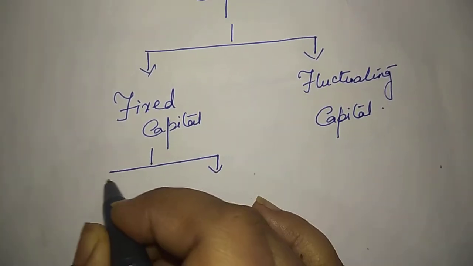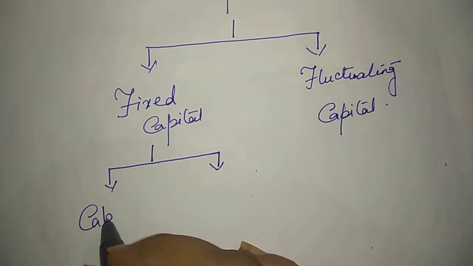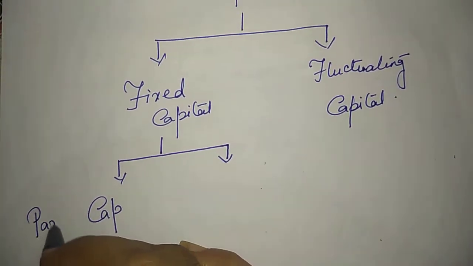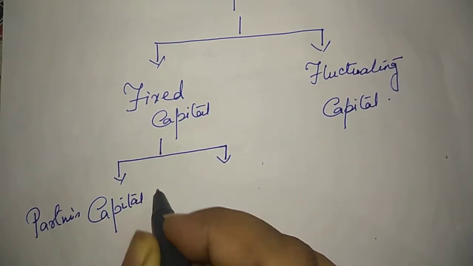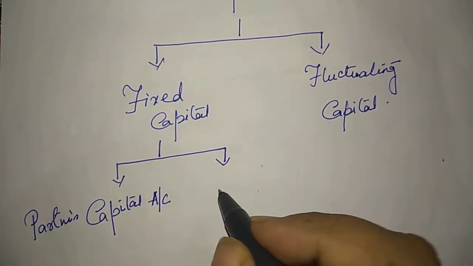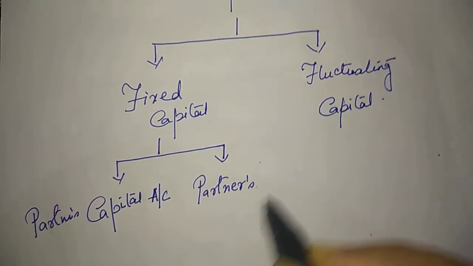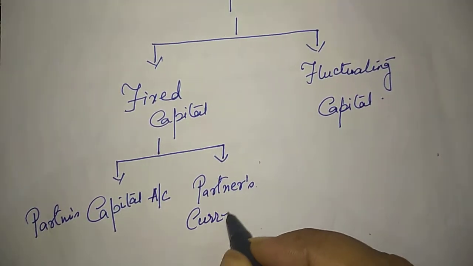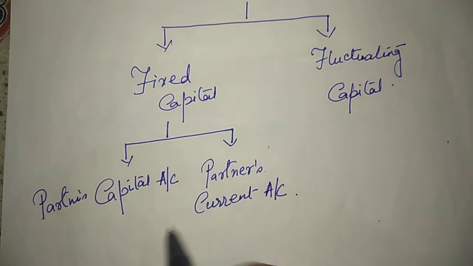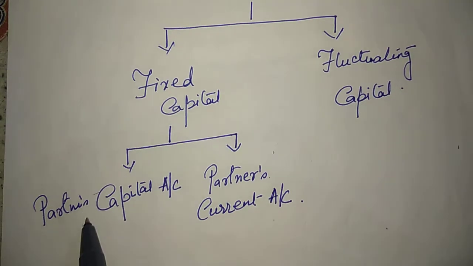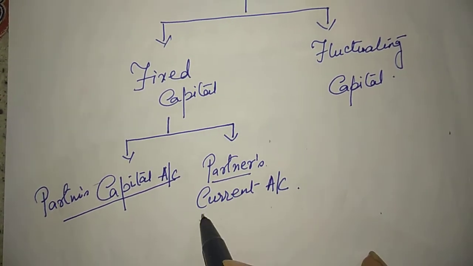Under fixed capital, a firm prepares two accounts. One is partners capital account. I am starting with the technical part first, because students are much more interested nowadays in understanding the techniques, not the concept. Under the fixed capital method, we prepare two accounts: partners capital account and partners current account.